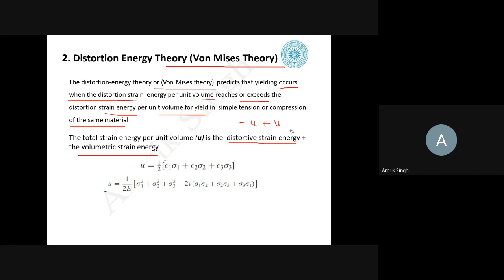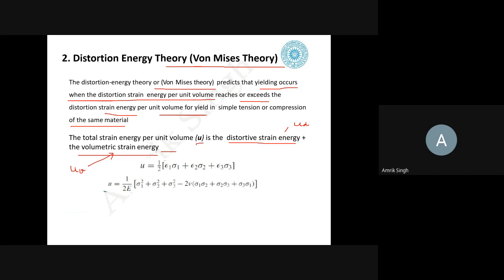Let me draw it again. So, or I can do it like this. This is the distortive strain energy, and this is the volumetric strain energy. Okay, so that means U is a sum of this.